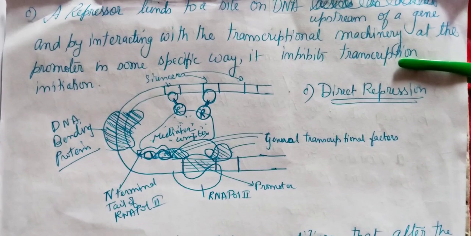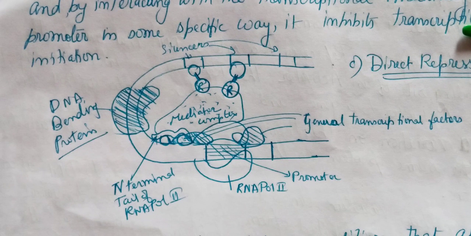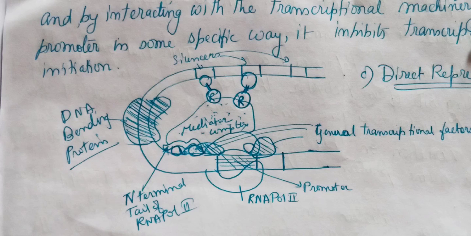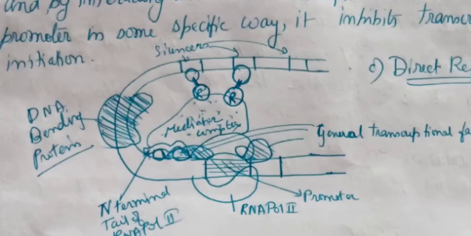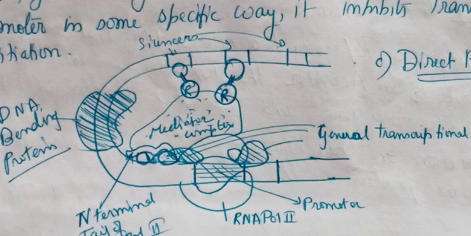See, the figure is almost the same as the one I showed you for activators. Here we can see a DNA bending protein that bends the DNA, and there are some regions called silencers, as you can see at the top.